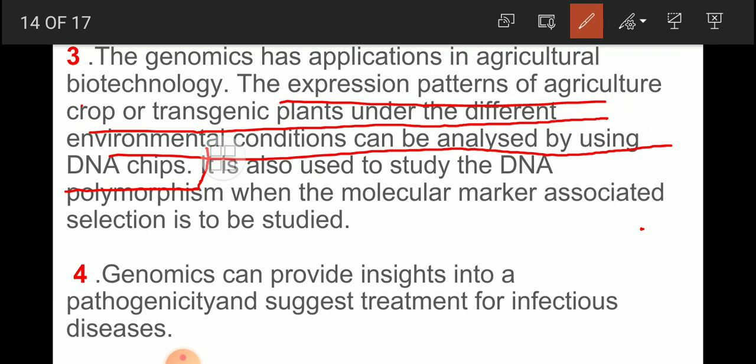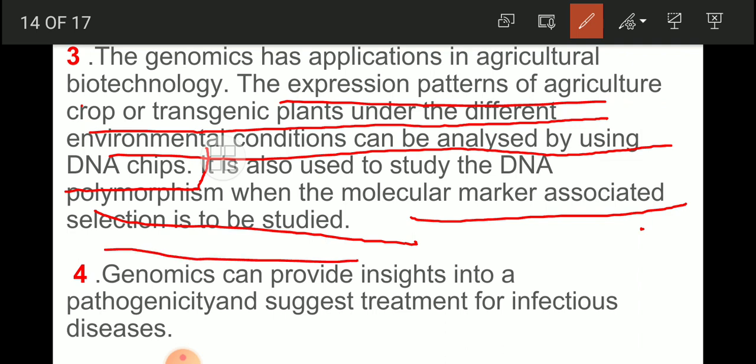It is also used to study DNA polymorphism when molecular markers associated with selection are to be studied. Genomics can provide insight into pathogenicity and suggest the treatment for infectious diseases.